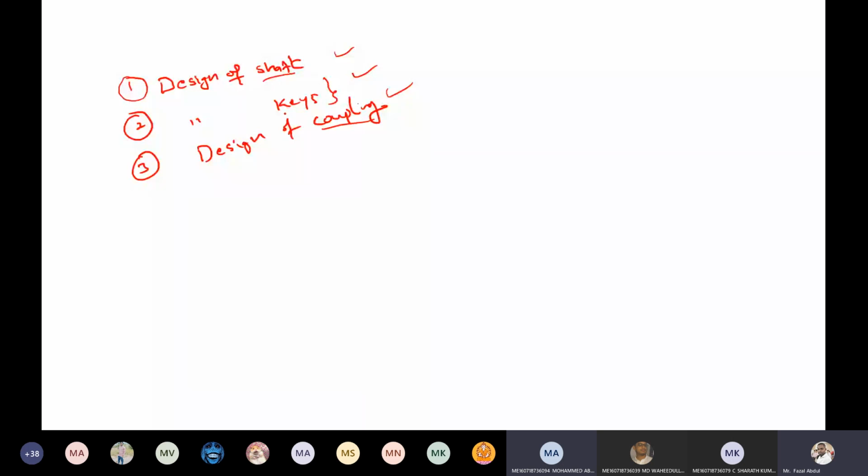These are the subtopics of the third unit. It contains three topics: design of shaft, keys, and couplings. Today I'm going to start with the design of keys. Later we're going to start the design of shaft and couplings.